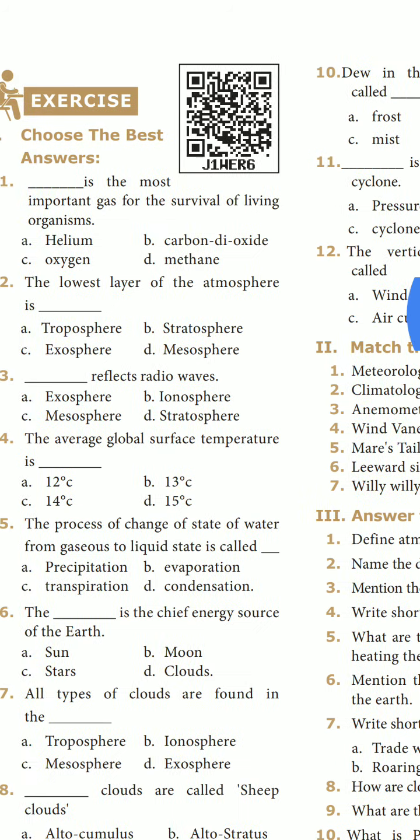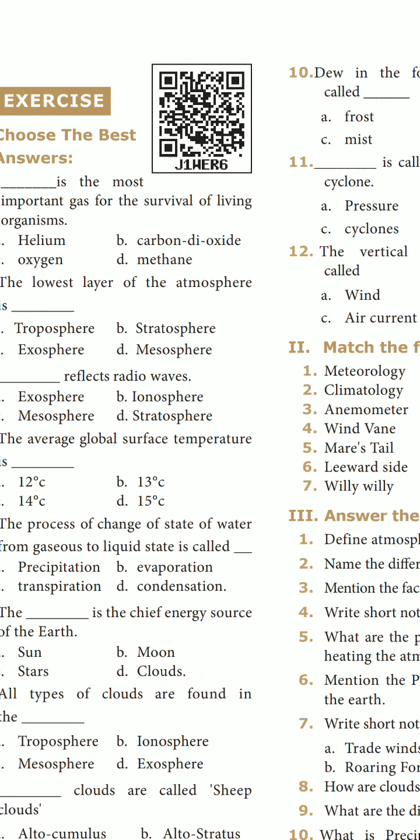Next, Roman number 3, answer the following briefly. Define atmosphere. That is page number 180. Take page number 180 in your book. First para, fourth line: The blanket of air that surrounds the earth is called the atmosphere. It is held close to the earth by gravitational attraction. Next heading, composition of the atmosphere, and there are three lines. Atmosphere is a mixture of gases, water vapor and dust particles in different proportions.